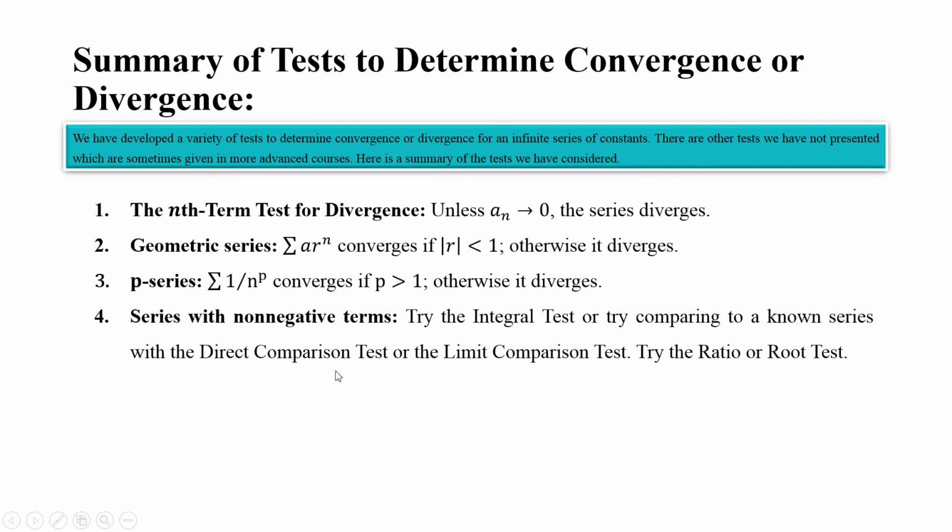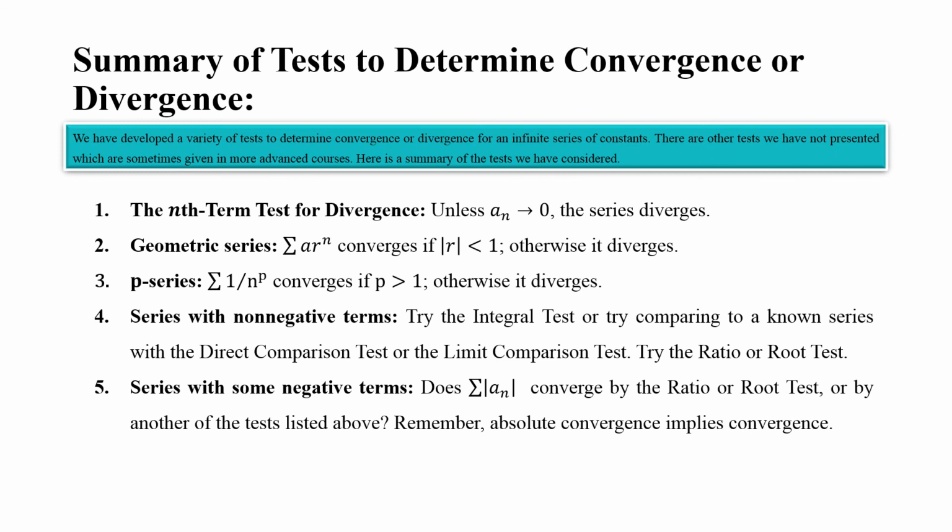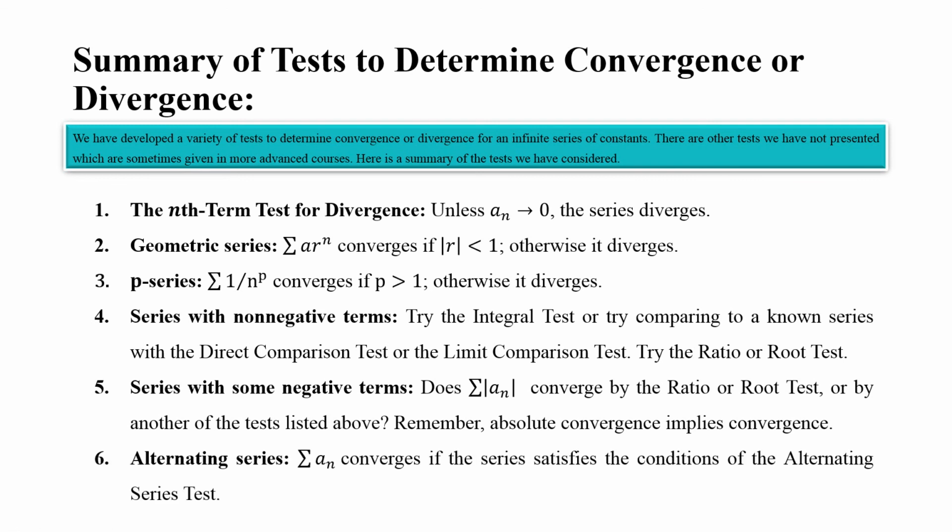We had comparison tests, direct comparison and limit comparison, and then the ratio and root tests. Then for series with some negative terms, we test for absolute convergence using the ratio or root test, or any of the other tests listed above. Also remember that absolute convergence implies convergence. And lastly, the alternating series test: the series sigma a_n converges if it satisfies the conditions of the alternating series test. So that's all for today.